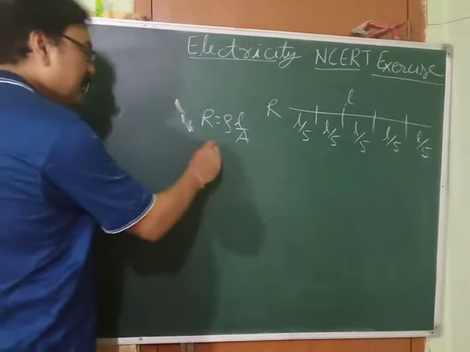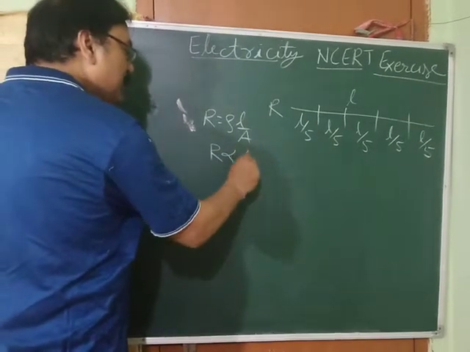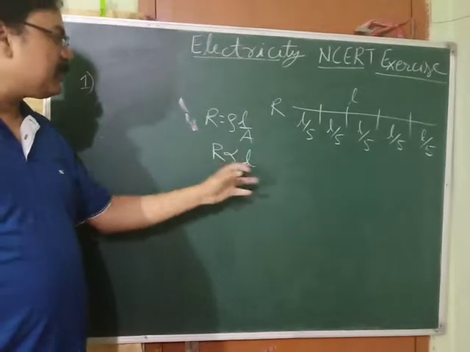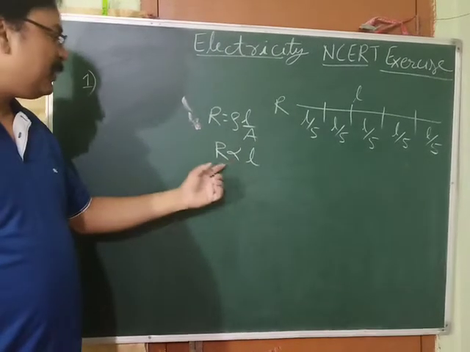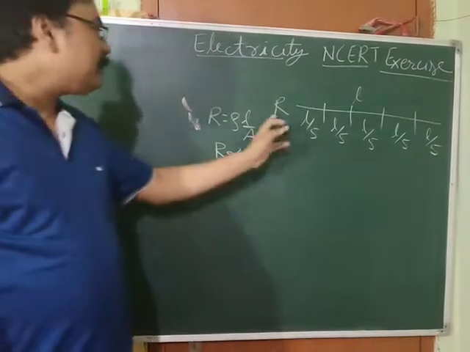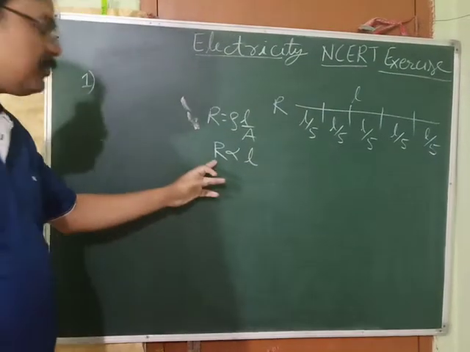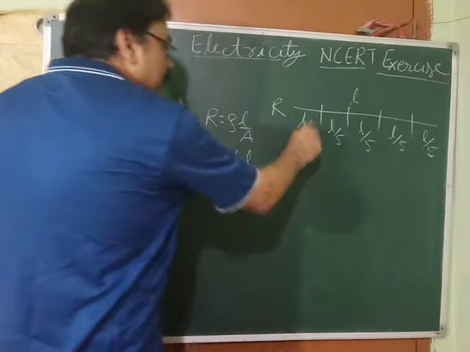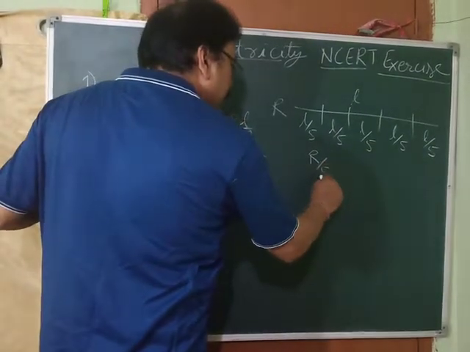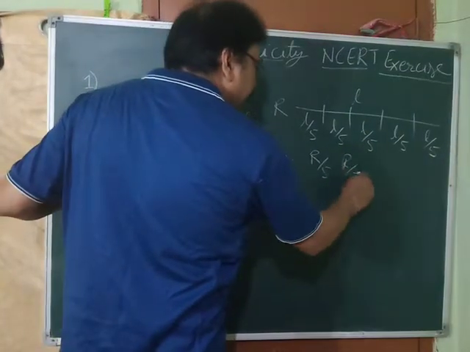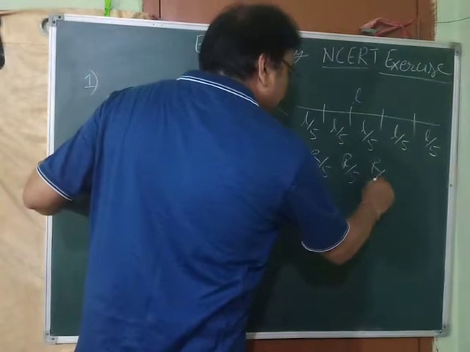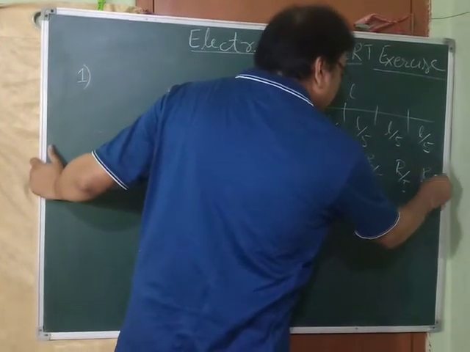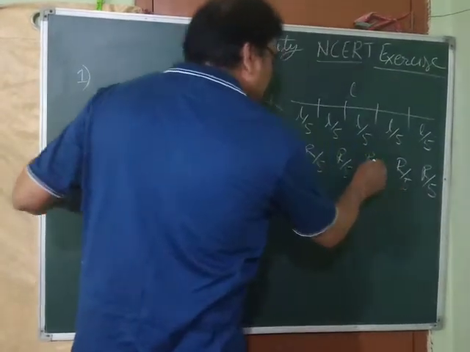That means what can we write? We can write R is proportional to L, because these two things are constant. When we remove the constant, we get the proportionality sign. As the length becomes 1/5, the resistance also should become 1/5. So what will be the resistance of each part? It will be R by 5, R by 5, R by 5, R by 5, and R by 5. 1, 2, 3, 4, 5.